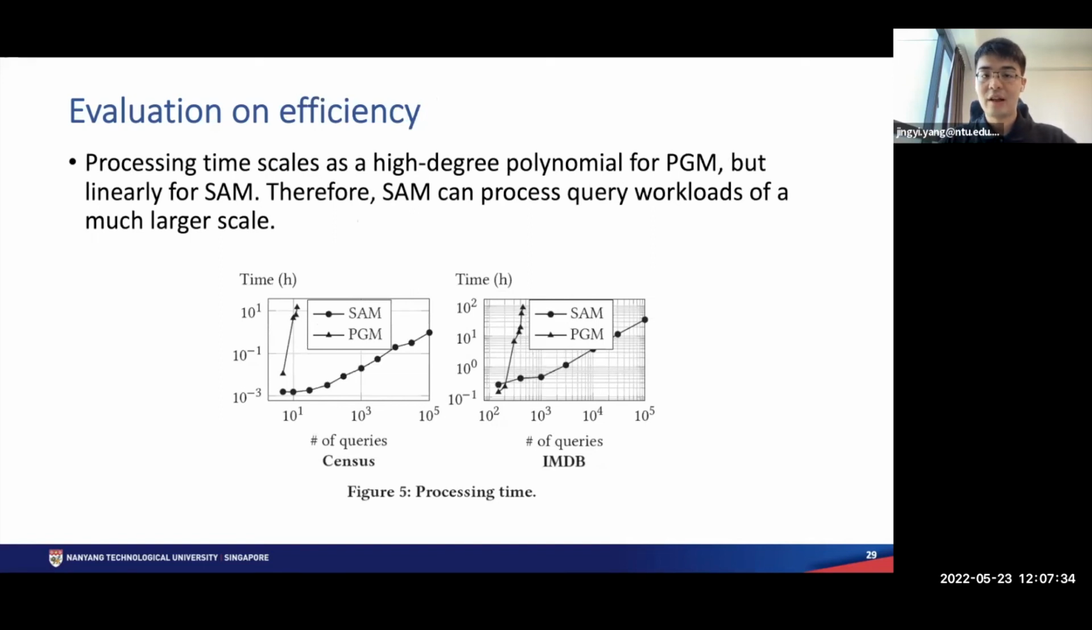For the evaluation on efficiency, we find that the processing time scales as a high degree polynomial for probabilistic graphical models, but linearly for SAM. Therefore, SAM can process query workloads of a much larger scale.